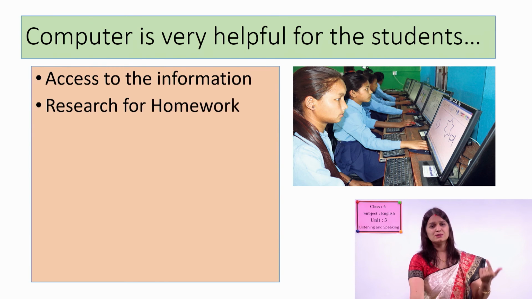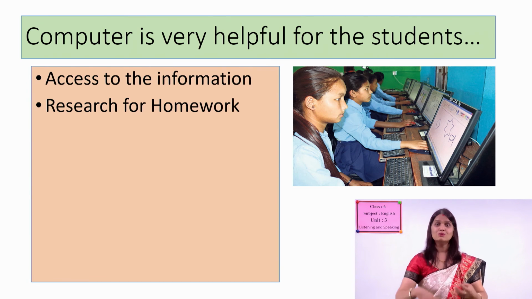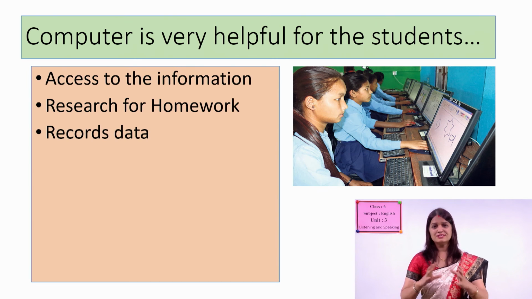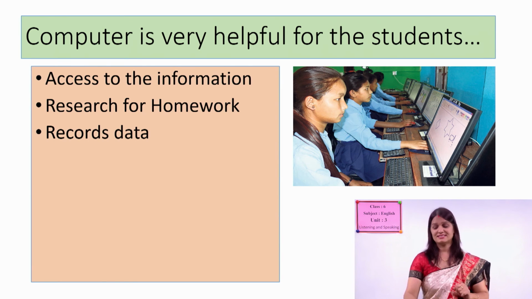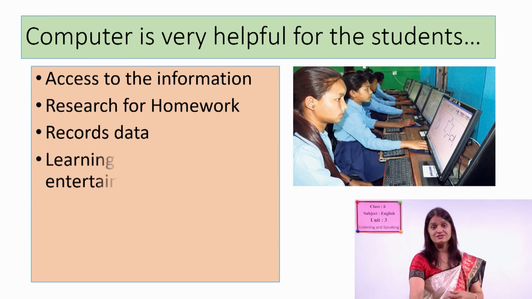You can also research for homework. When we assign you some work, if you'd like to know more about it, you can use a computer. Records data, as I have already told you, if you are good at writing poems or stories or articles, you can record these things in your computer.